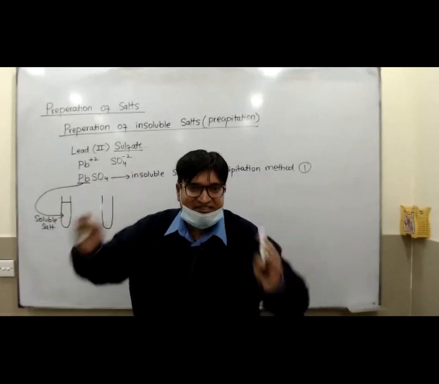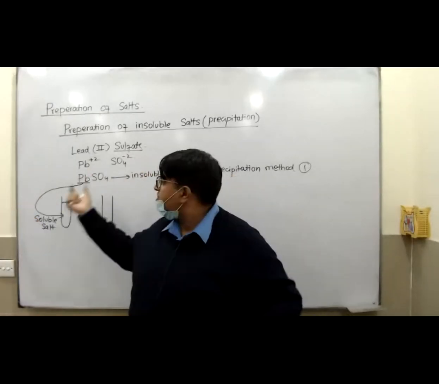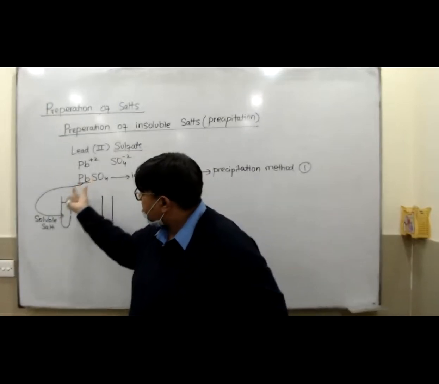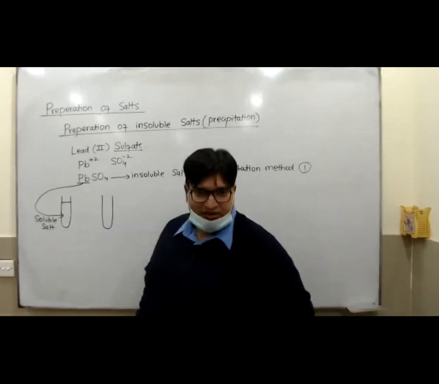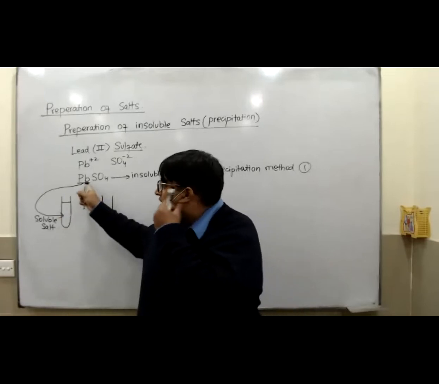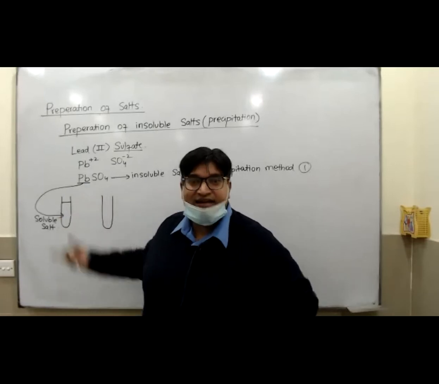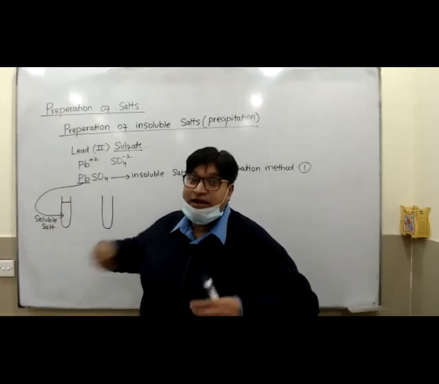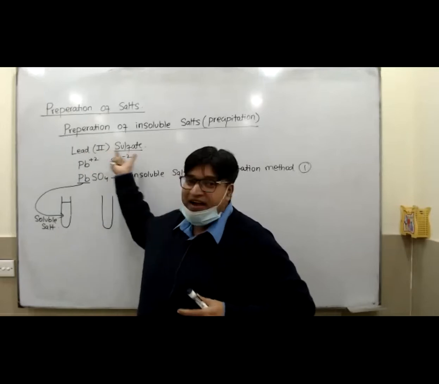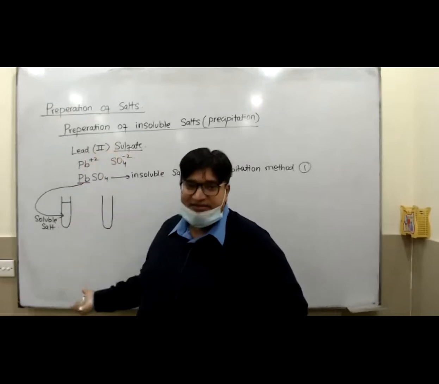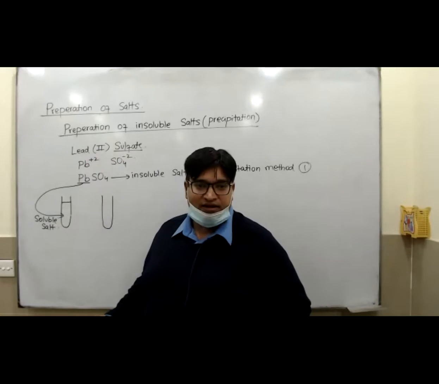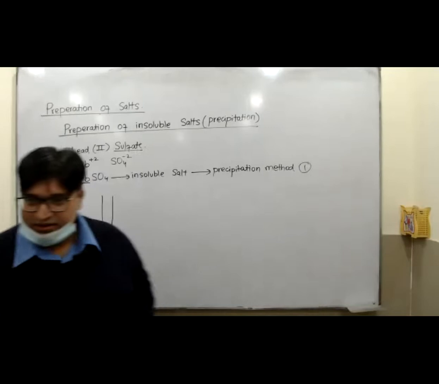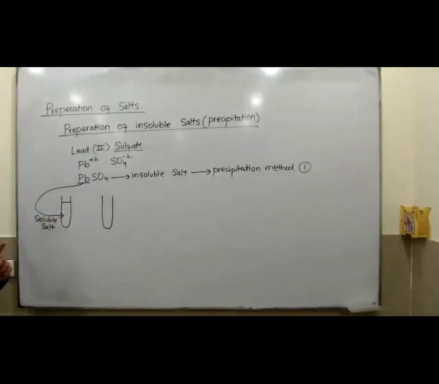Mostly, in most of the cases, if you forget everything, if you want to prepare the insoluble salt, the first thing, nitrate, could be taken up here. It's not necessary. Sometimes you can take the halide, lead chloride, but lead chloride is also insoluble. You can't take it. Sometimes, like if barium sulfate is given, barium chloride is soluble, so you can take barium chloride. But I suggest the first thing, nitrate, should be taken up here. So lead nitrate you should take up here.